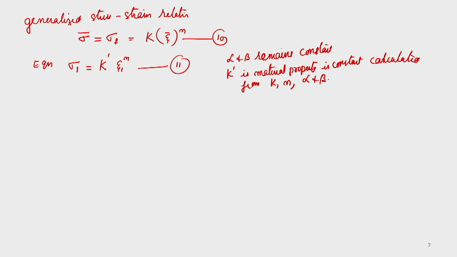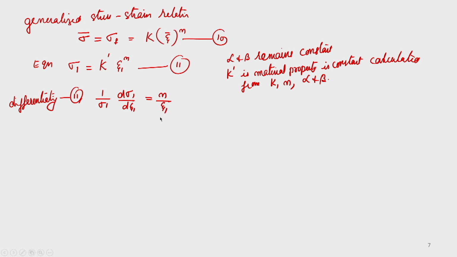If you differentiate this equation, we can write 1 by sigma 1 into d sigma 1 by d epsilon 1 equal to N by epsilon 1.